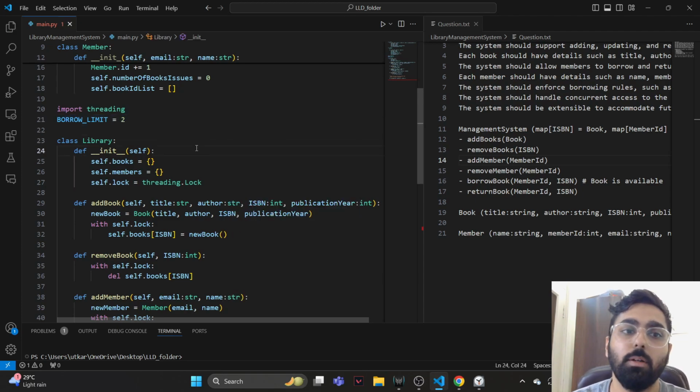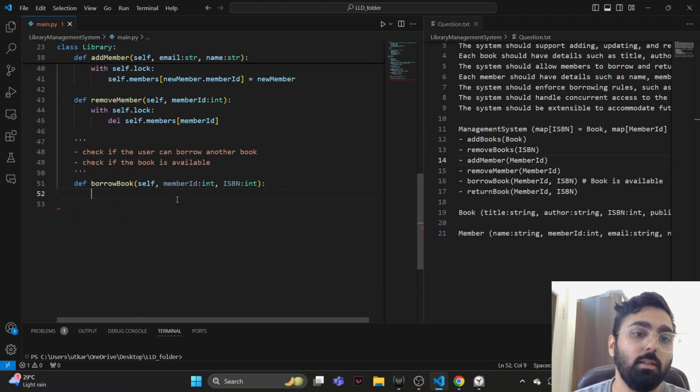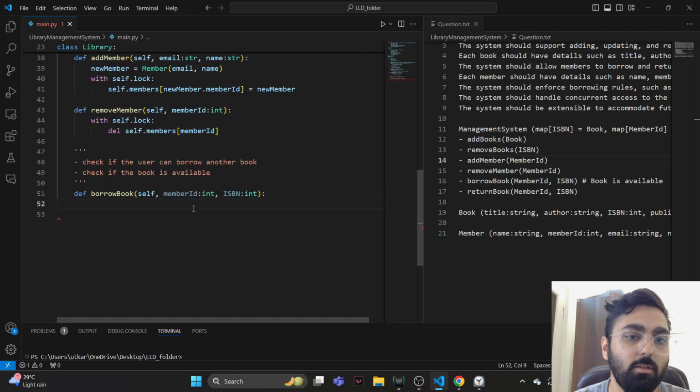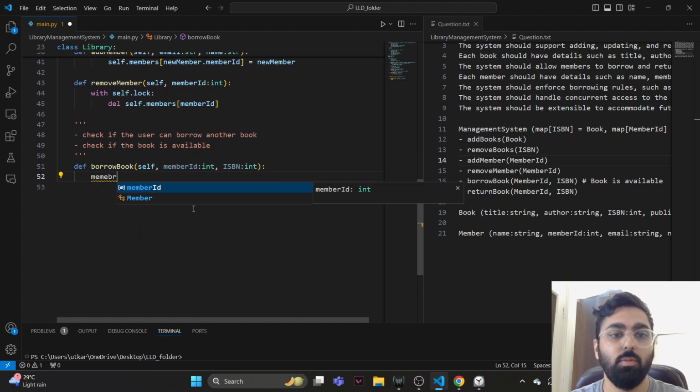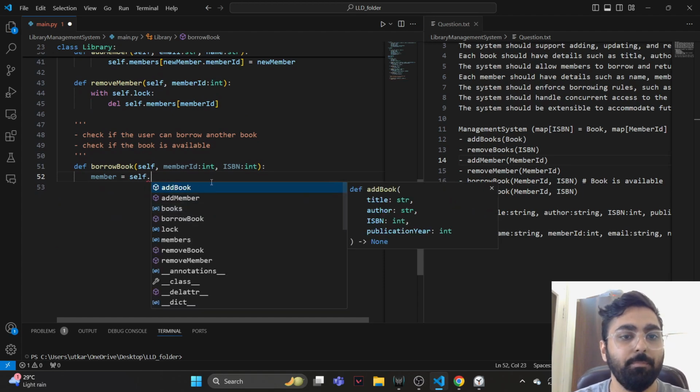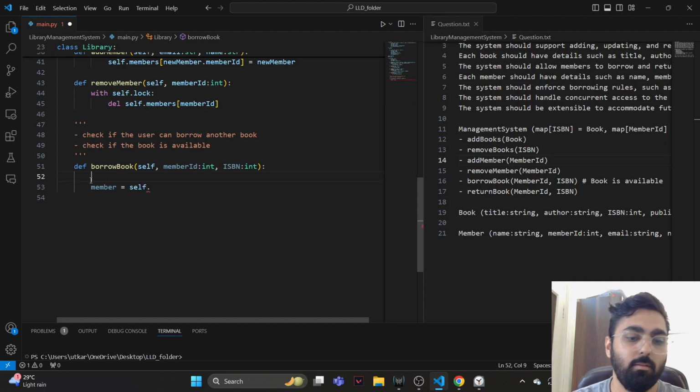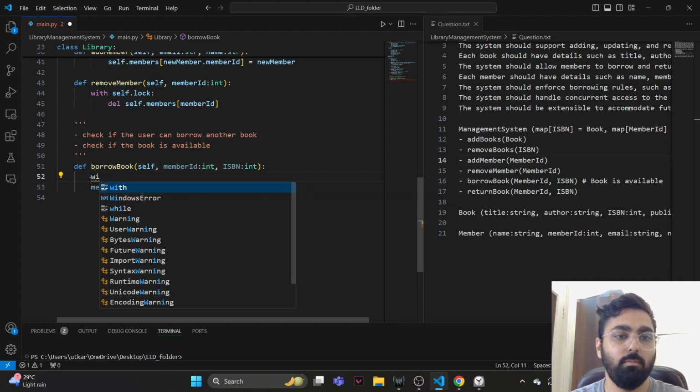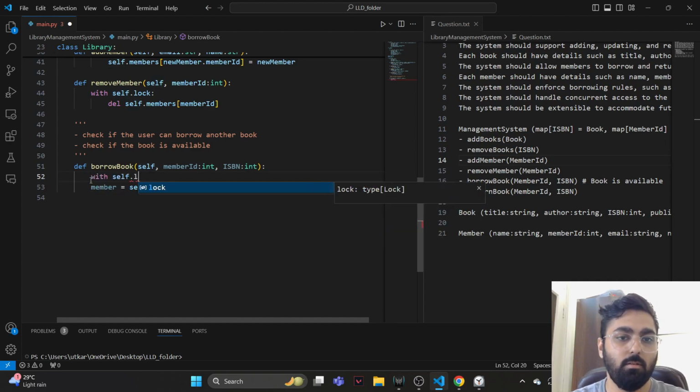So per member they can only borrow 2 books. Let's go to the borrow book function, and we say that we need to check if the user can borrow another book or not, right? So the member is equal to self dot